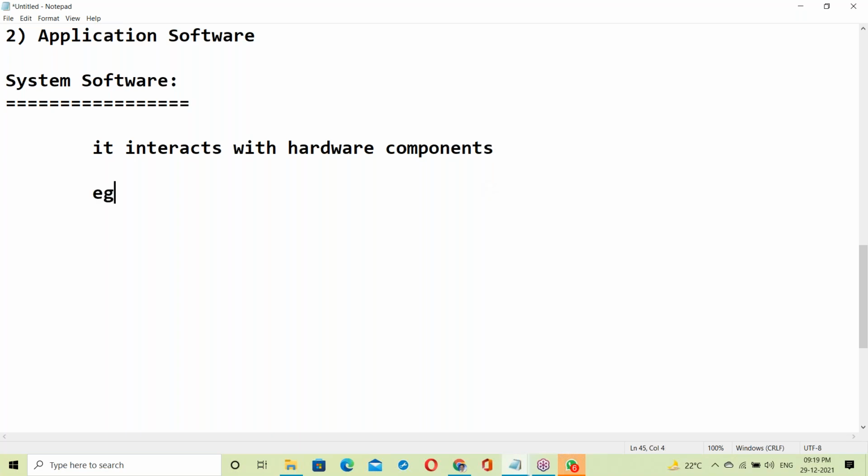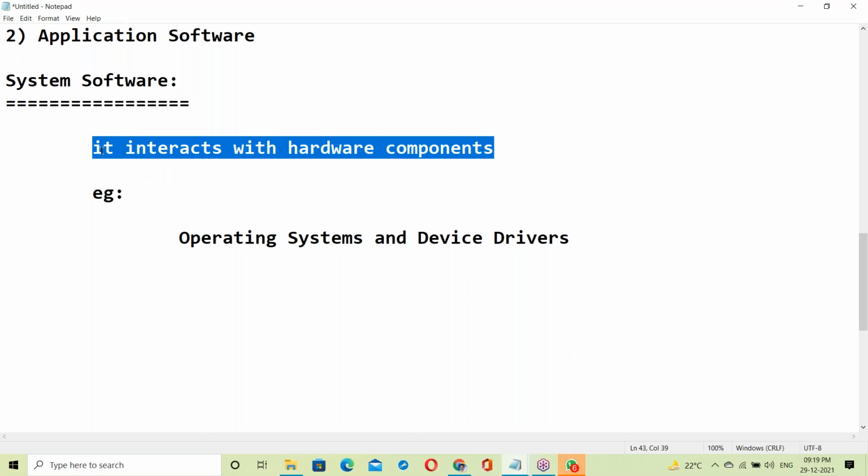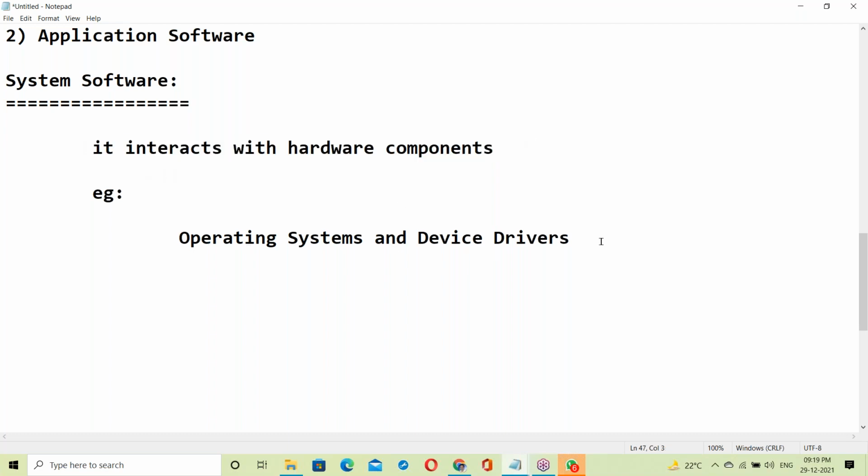System software examples: operating systems and device drivers. Of course, device drivers are part of the OS. System software interacts with hardware components. Next, about application software.